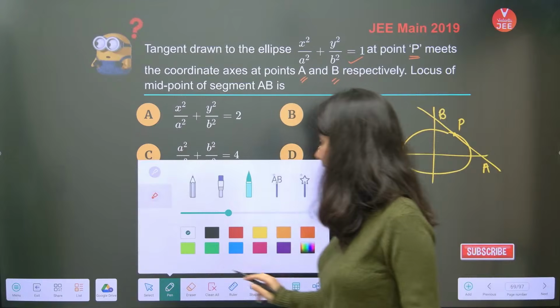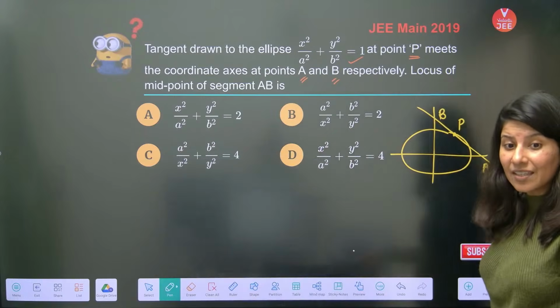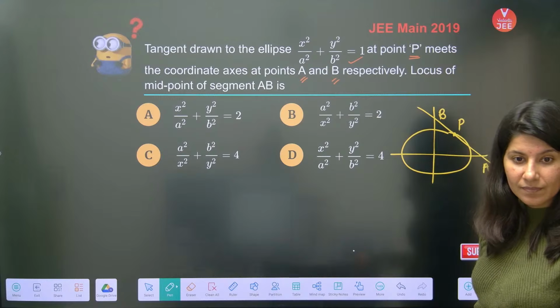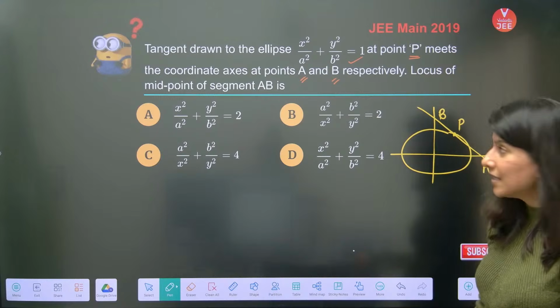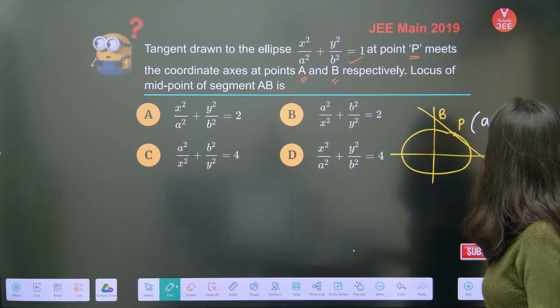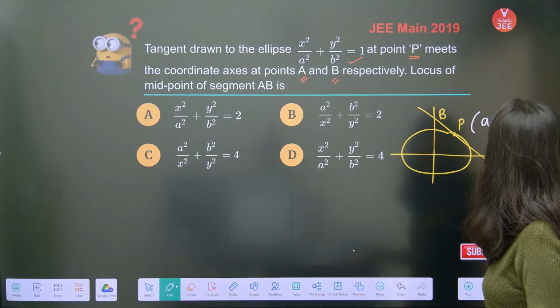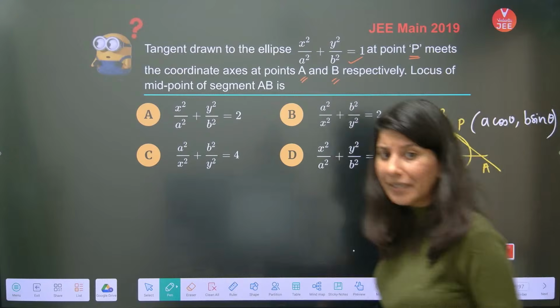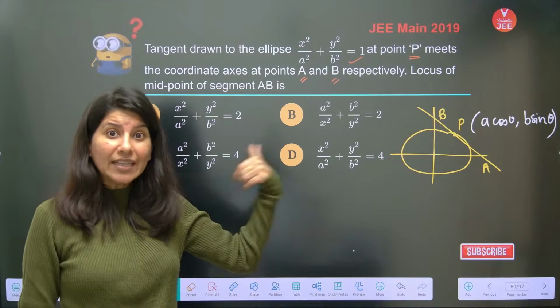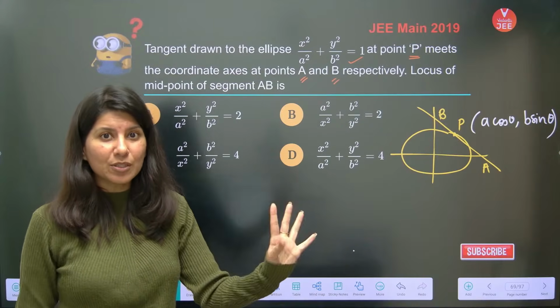Now understand. Remember we studied the parametric form? For an ellipse, the parametric form will be a cos theta, comma b sin theta. So if you have got a point of contact of a tangent, can you write the equation of the tangent by T equals 0? Definitely.